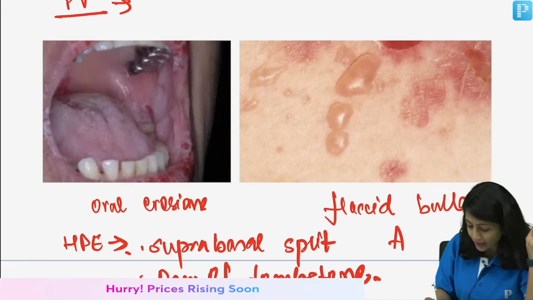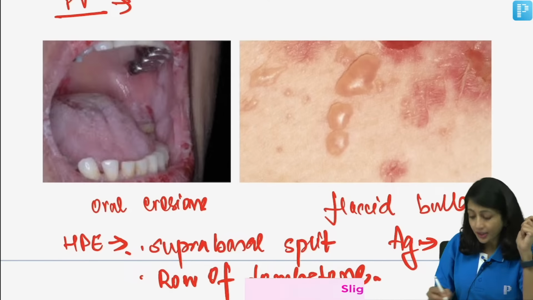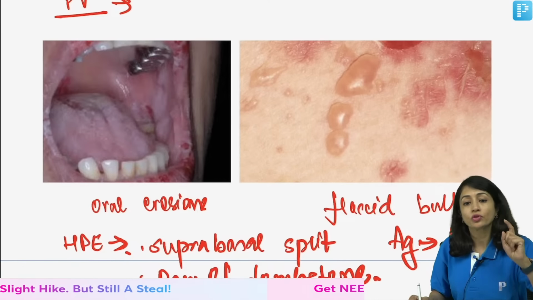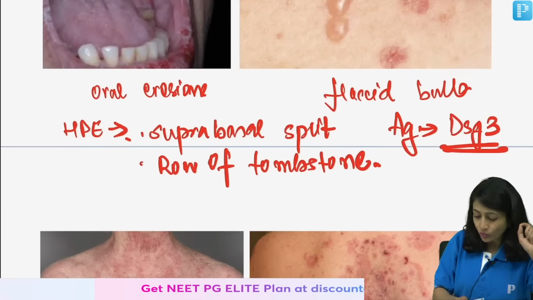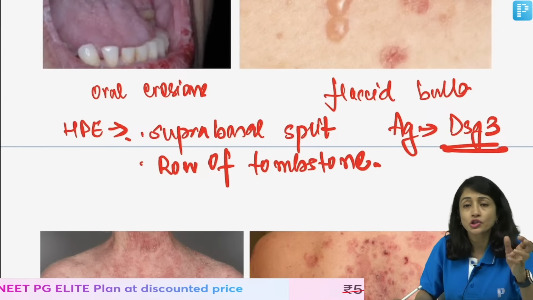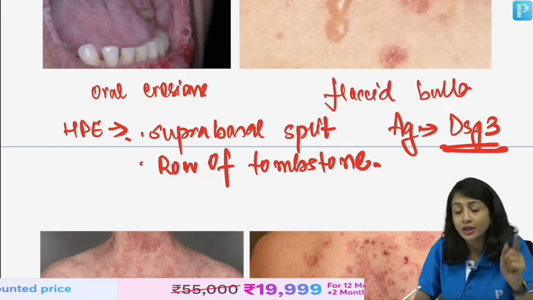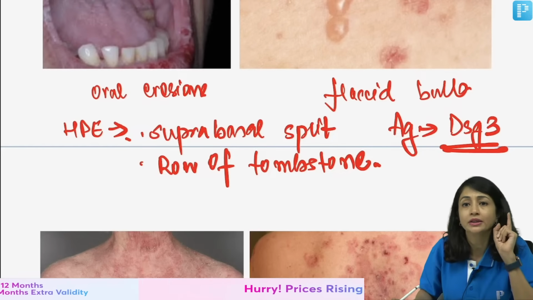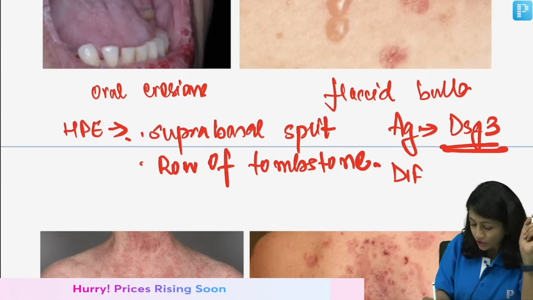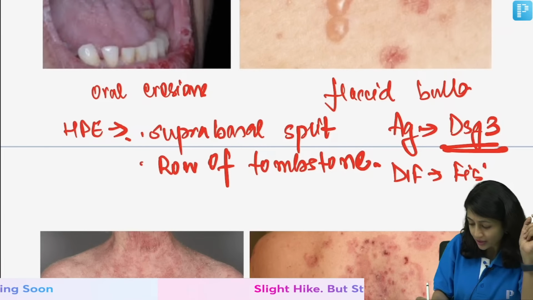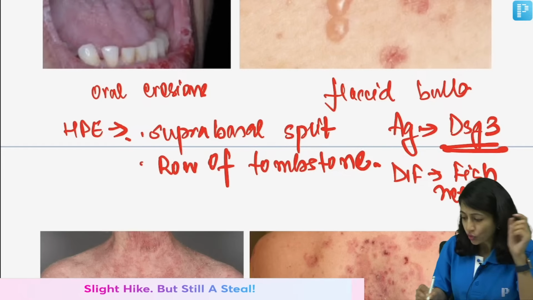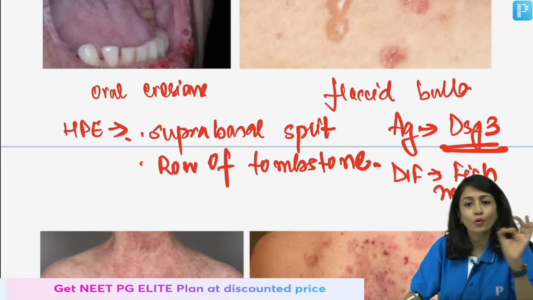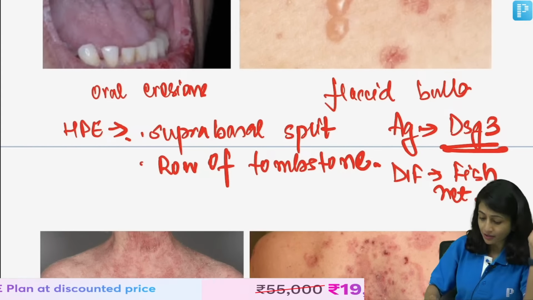What is the target antigen here? The target antigen is desmoglein 3. Remember, both desmoglein 3 and desmoglein 1 are target antigens, but if you have to answer one, it should be desmoglein 3. So, the target antigen is desmoglein 3, and in DIF you see a fish net pattern. All these are very important pointers towards Pemphigus vulgaris.